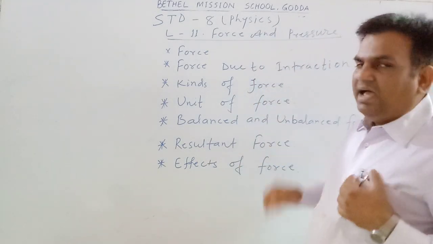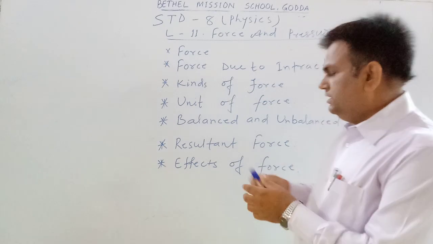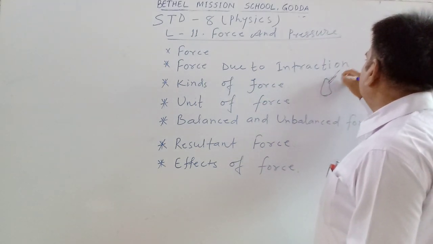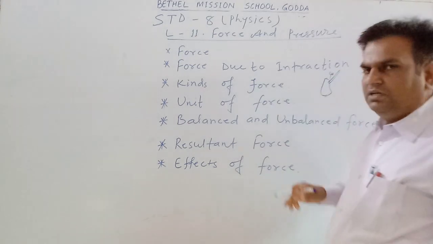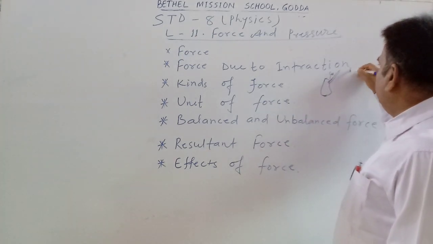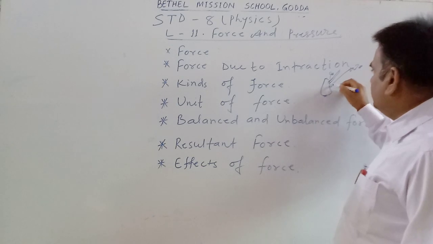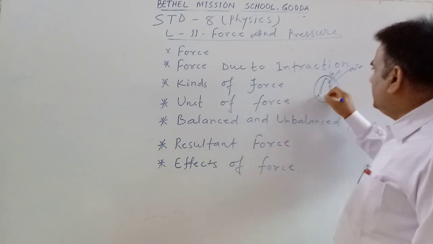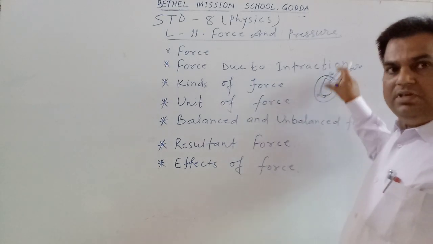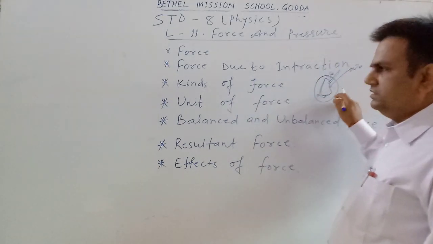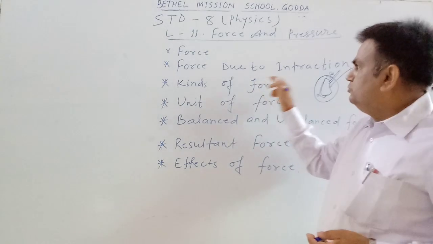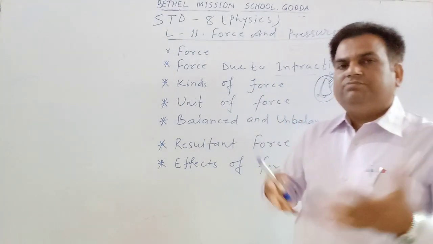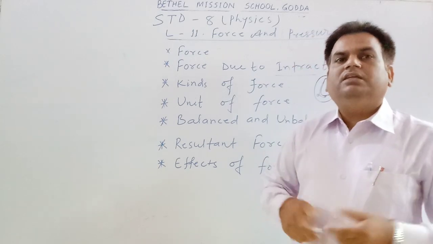So here is a bag and we want to lift it. In this case we apply a force on this bag. So there are two interactions on which the applied force depends for any object.